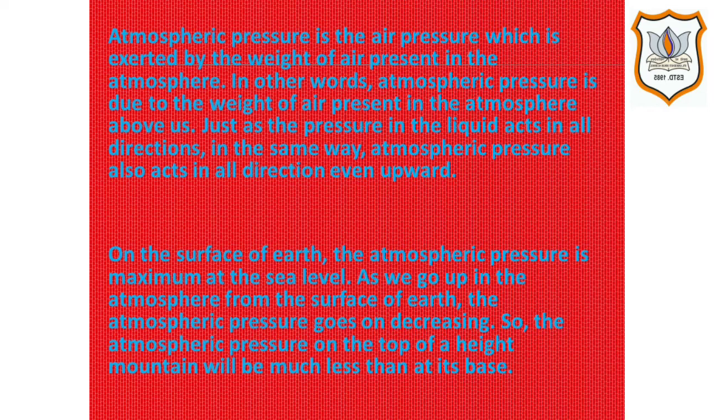Just as the pressure in a liquid acts in all directions, in the same way atmospheric pressure also acts in all directions, even upward. On the surface of earth, the atmospheric pressure is maximum at the sea level. As we go up in the atmosphere from the surface of the earth, the atmospheric pressure goes on decreasing. So the atmospheric pressure on the top of a high mountain will be much less than that at its base.